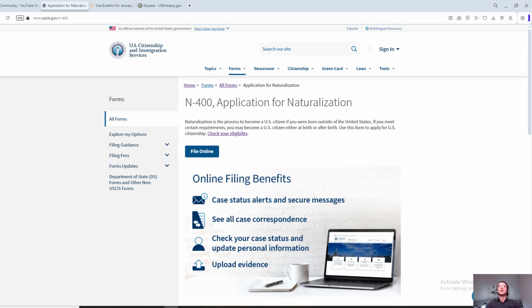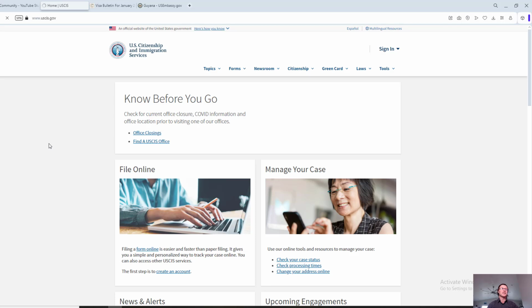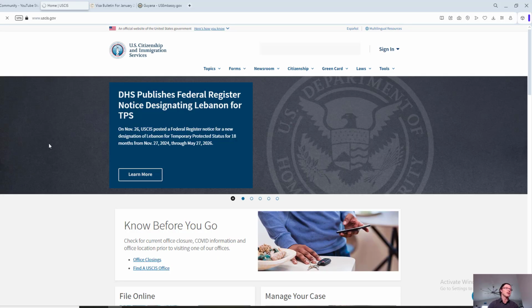In this case, we're only going to be working with USCIS, US Citizenship and Immigration Services, and this is their official government website, uscis.gov. So let's start from the very beginning, where to find this form on uscis.gov. I'll put the links in the description below so it is easier for you to find it. But I want you to know, just in case you are looking for it yourself, you gotta be able to do your own research.